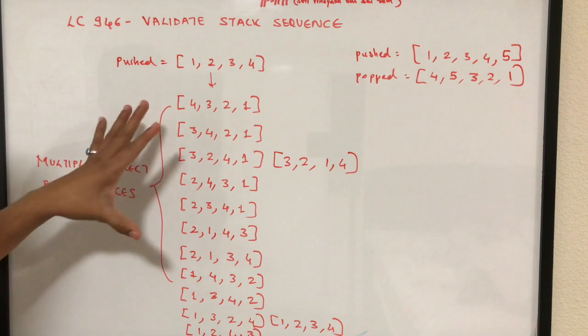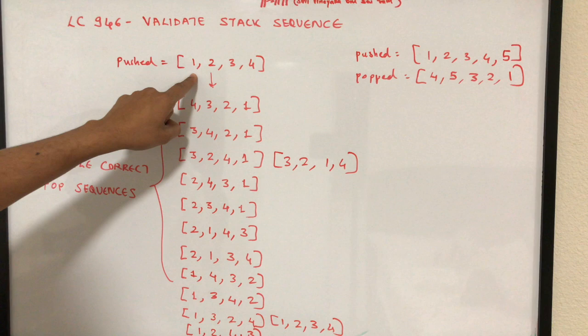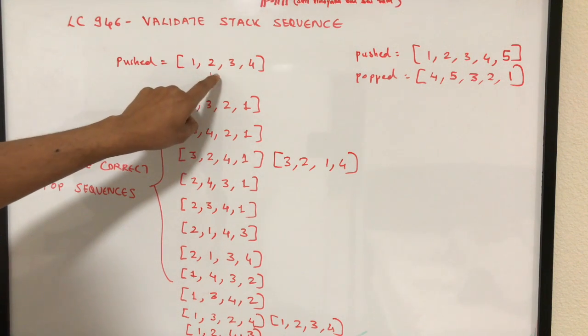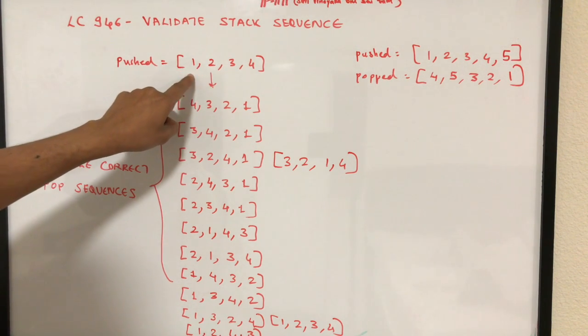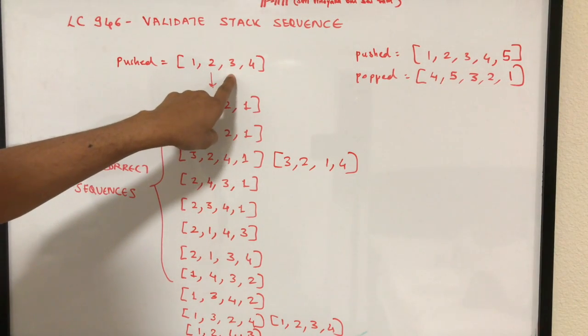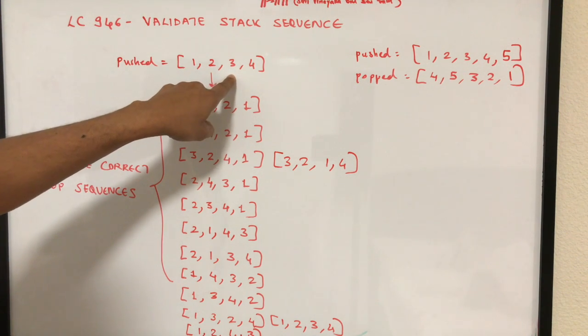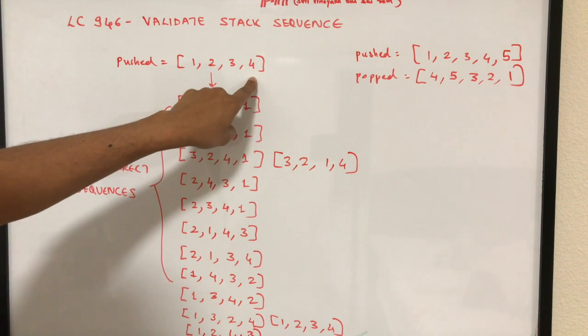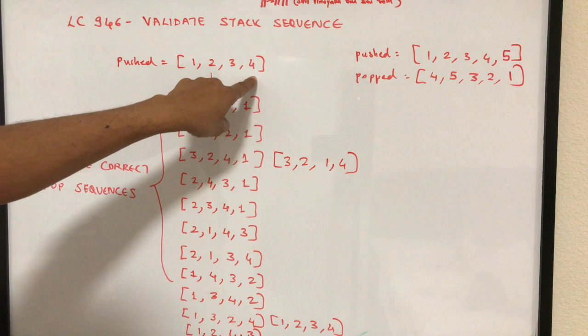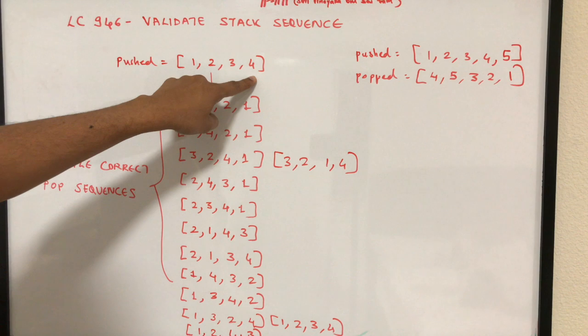If you notice a pattern here, what you will observe is whenever you are pushing elements on top of the stack, let's say if for example you are here, then you can at any point of time either pop the top of the stack, or push the next element on top of the stack. So there are always these two possibilities that you have at any point of time, right?